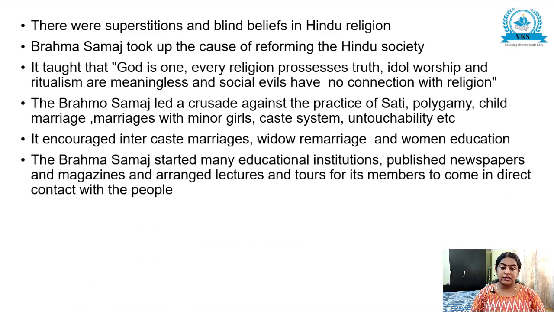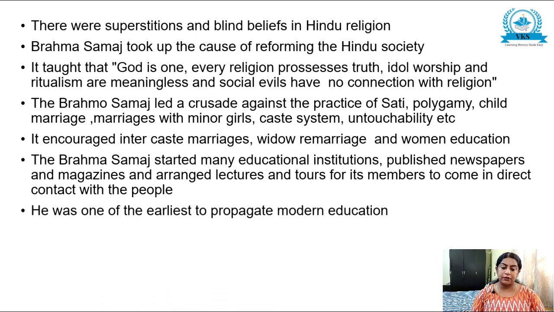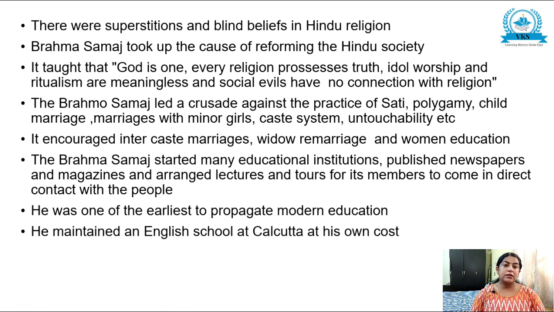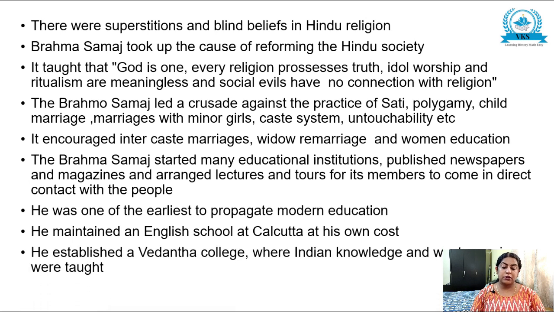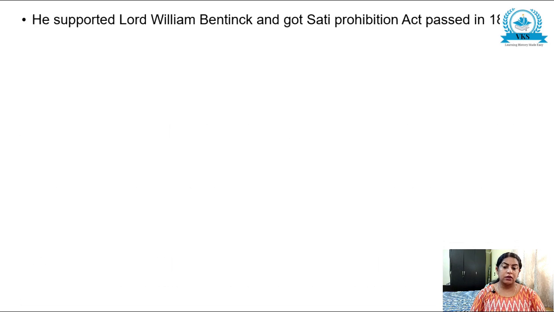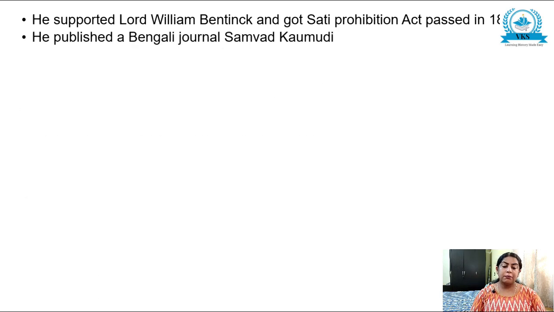The Brahma Samaj started many educational institutions, published newspapers and magazines, and arranged lectures and tours for its members to come in direct contact with the people. He was one of the earliest to propagate modern education, and he maintained an English school at Calcutta at his own cost. He established a Vedanta college where Indian knowledge and Western science were taught. He supported Lord William Bentinck and got the Sati Prohibition Act passed in 1829. He published a Bengali journal, Samvad Kaumudi.